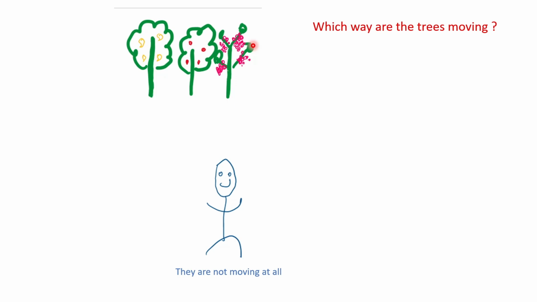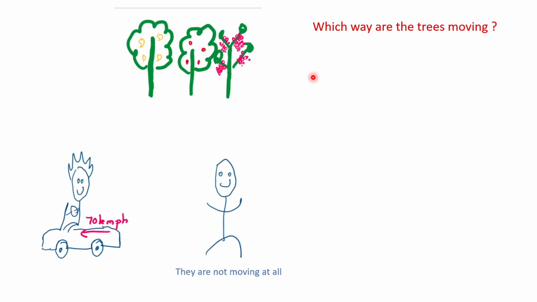I want to ask the question to someone else. So I ask your friend, who is this time moving in a car to the left on my screen with a speed of 70 kilometers per hour. That's too fast. Now I ask him, which way are the trees moving? Now he looks outside his window as he is driving the car, and as it appears to him, the trees look like they are moving backwards.